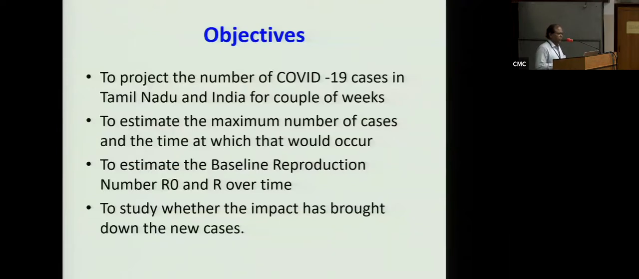So therefore, to project the number of cases in Tamil Nadu and India for a couple of weeks from May 8th, we stopped working on May 8th and we sent out 2 papers. To estimate the maximum number of cases and the time at which that would occur, that is what the SIR model provides. And to estimate the baseline reproduction number, R0, and the dynamic R over a period of time. It keeps changing. And just to study through the modeling whether the lockdown has brought down the new cases.